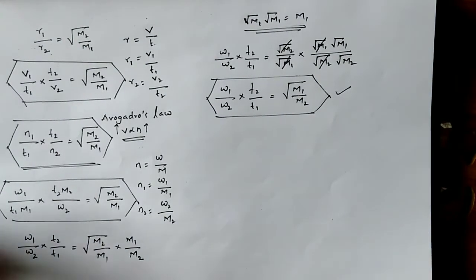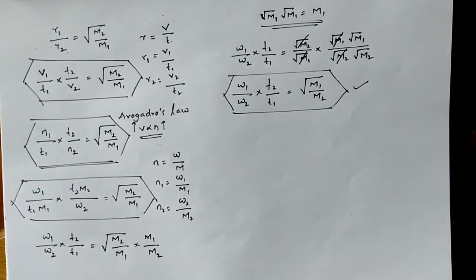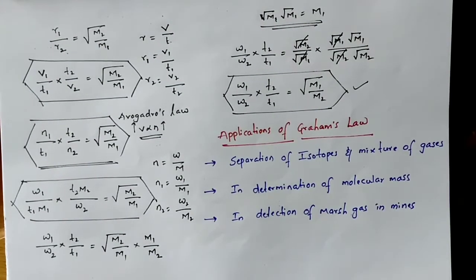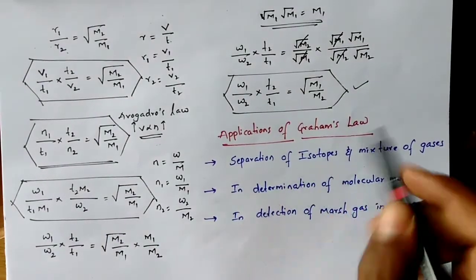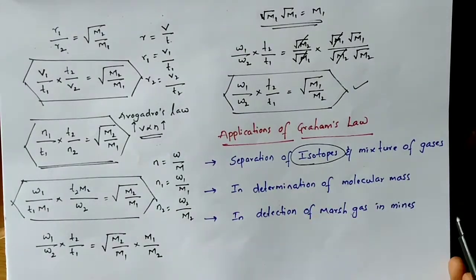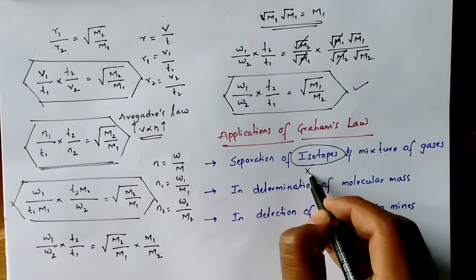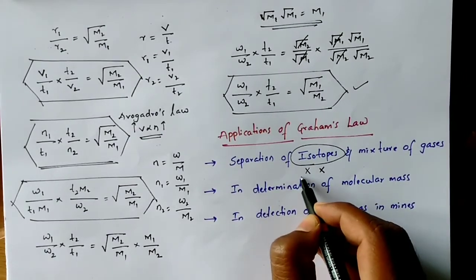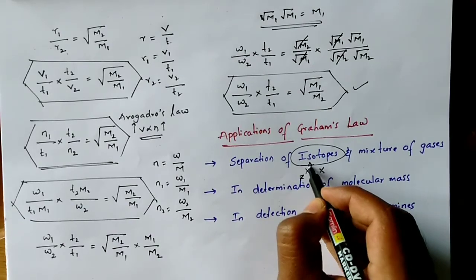Then what are the applications of Graham's law? Graham's law we can use in separation of isotopes. We know isotopes means what? The species having same atomic number but different mass numbers.